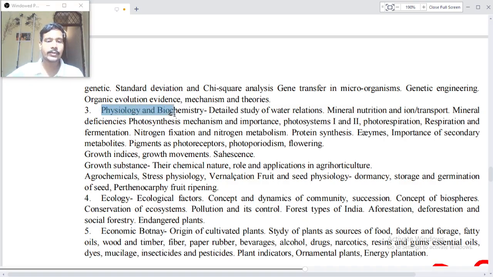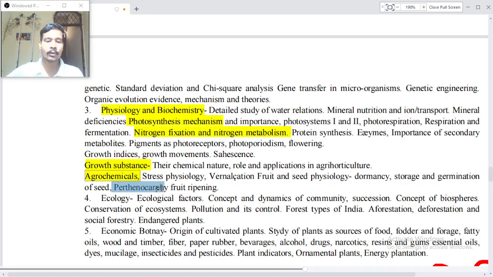Now, point number 3, Physiology and Biochemistry: detailed study of water relations, mineral nutrition and ion transport, mineral deficiency, photosynthesis mechanisms and importance, photosystems one and two, photorespiration and fermentation, nitrogen fixation and nitrogen metabolism, protein synthesis, enzymes, importance of secondary metabolites, pigments as photoreceptors and photoperiodism, flowering, growth analysis, growth movements and senescence, growth substances, their chemical nature, role and application in agri-horticulture, agrochemicals, stress physiology, vernalization, fruit and seed physiology, dormancy, storage and germination of seeds.